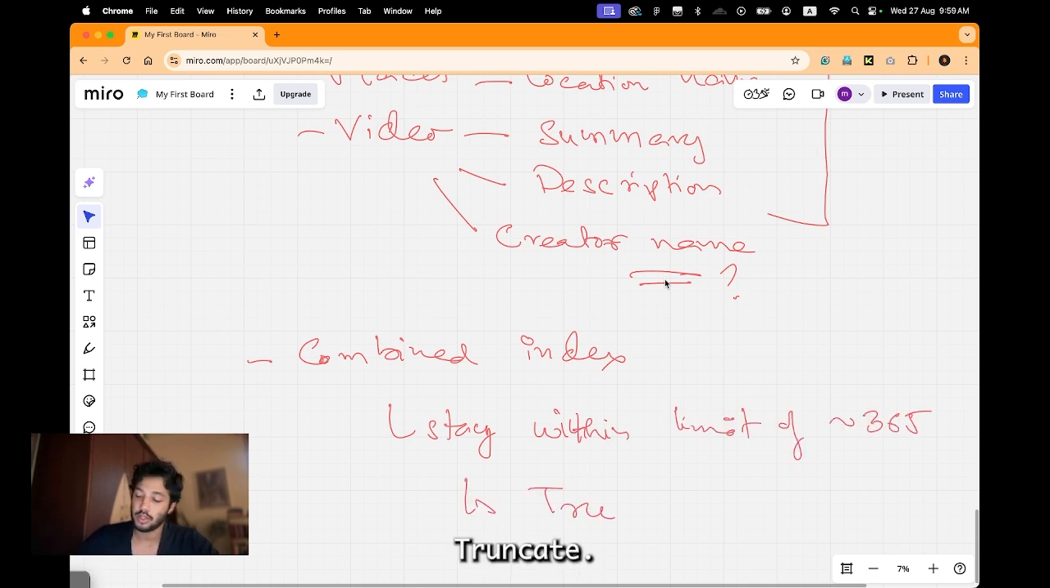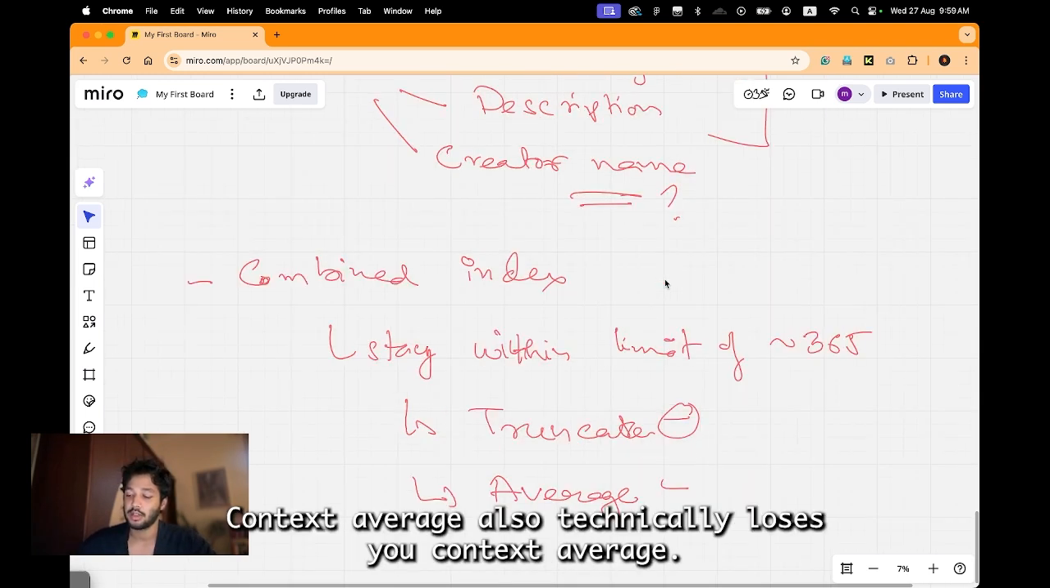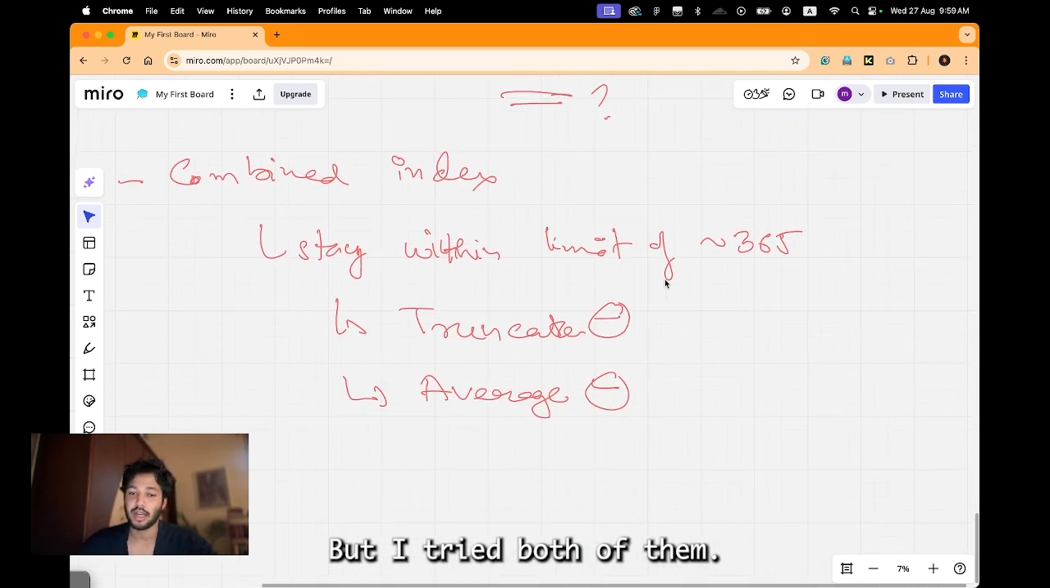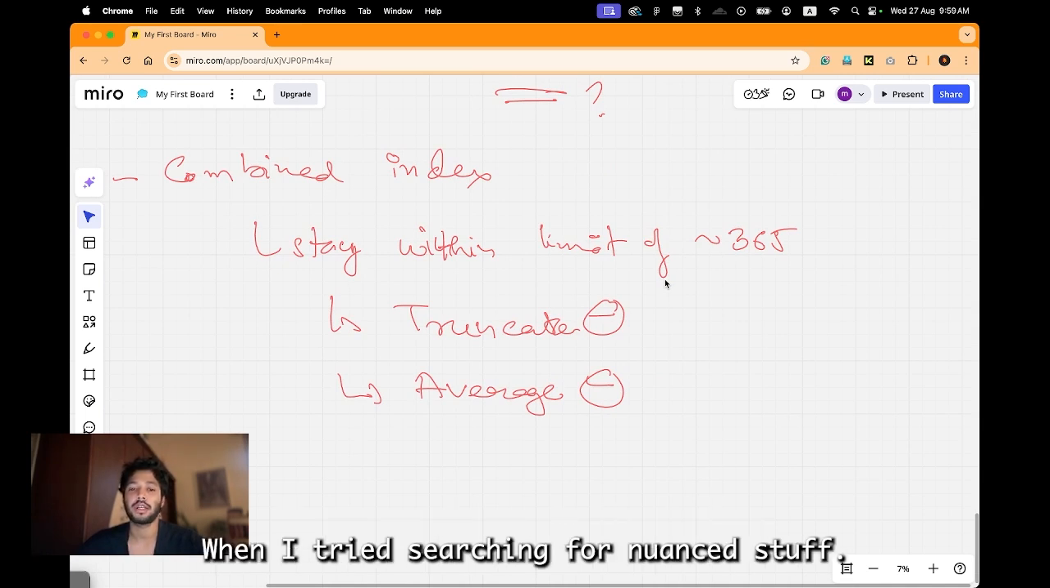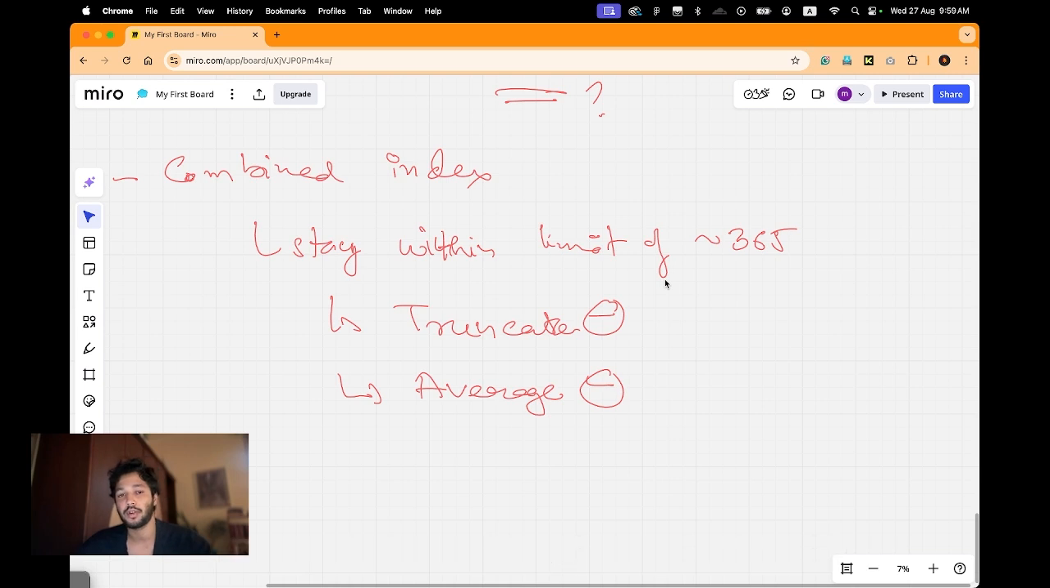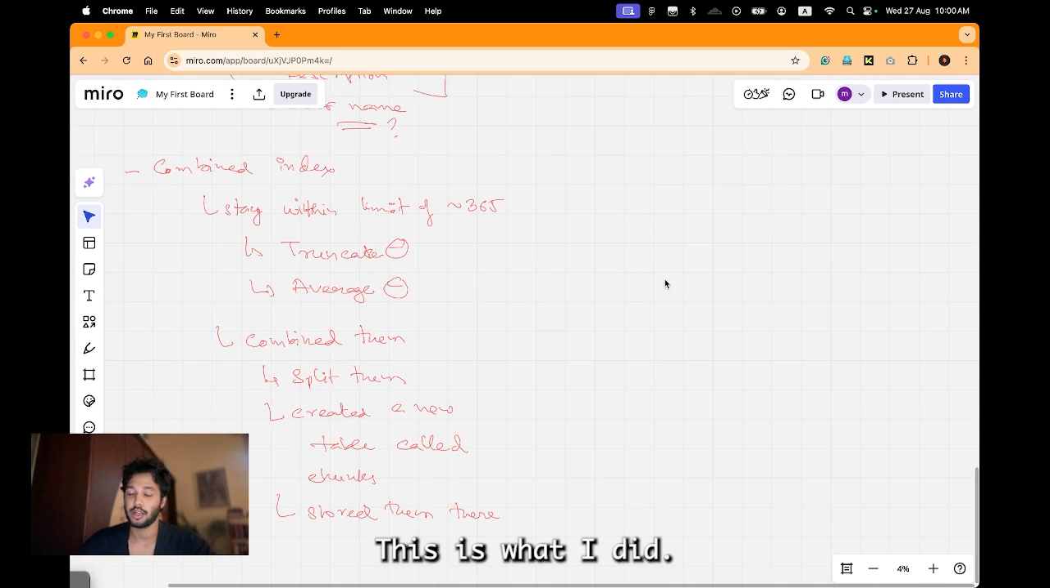One is truncate, second is average. Both of them are bad. Truncate loses you context, and average also technically loses you context. I tried both of them. Average performed a bit better, but neither could pick out results when I searched for nuanced stuff. So what I did was I combined them, then split them, created a new table called chunks, and stored them there.